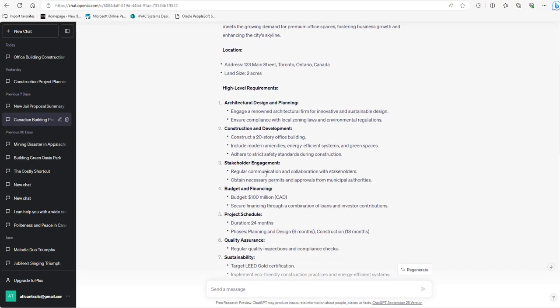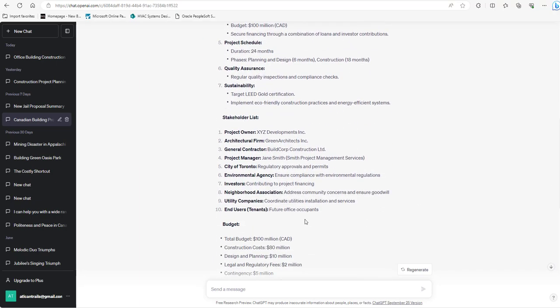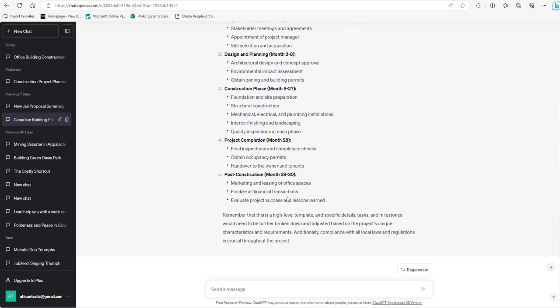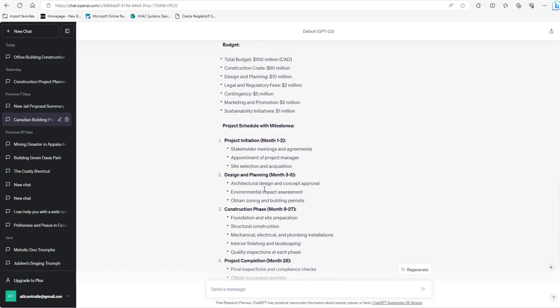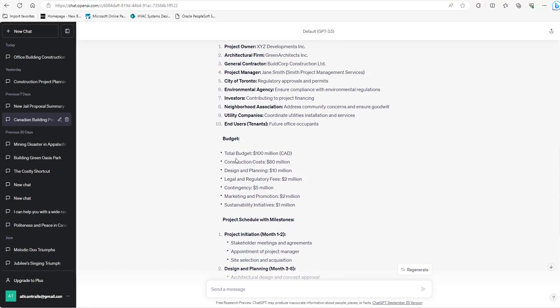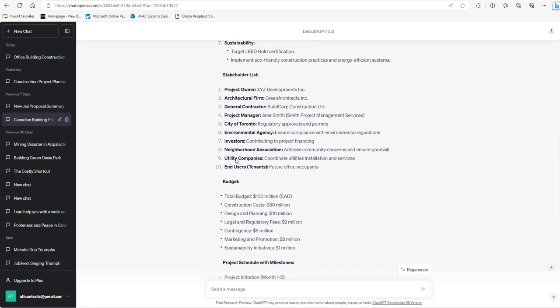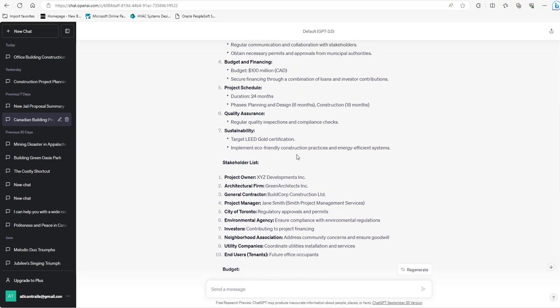Okay, so this is the file that it created for me for Canada. And hopefully it will do something similar for you as well. Something to note, if you don't like the way it did, you can hit regenerate and it will regenerate a new file. So maybe you're not interested in the building, maybe you think it can do something better. You can hit regenerate and it'll do something differently.